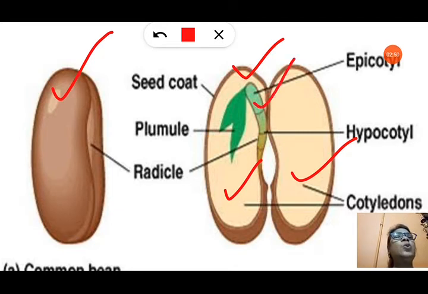There are also the epicotyl and hypocotyl. The hypocotyl is below the cotyledons and the epicotyl is above the cotyledons. The hypocotyl ends in the radicle that gives rise to roots, and the epicotyl ends in the plumule that gives rise to the shoot of the new plant. So the radicle and plumule are very important parts that give rise to root and shoot respectively.